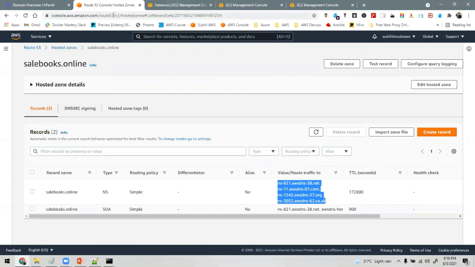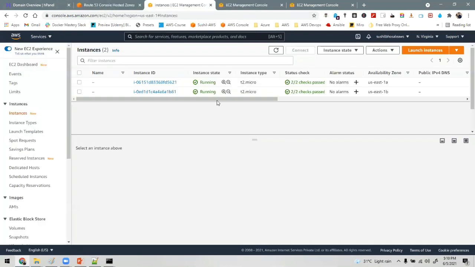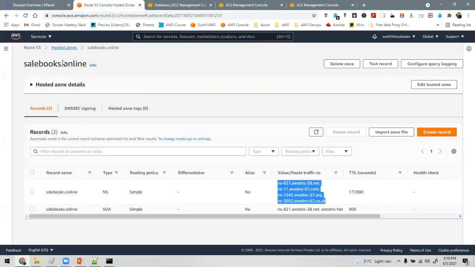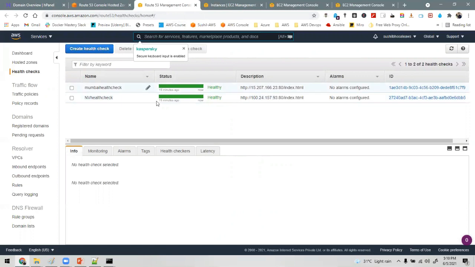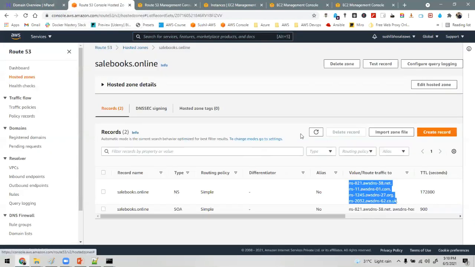Now we are going to create the records. First let's check the health. This is the health check of Route 53. Both of them are healthy. See, both of the regions are healthy. North Virginia is healthy, Mumbai is healthy. Now we are going to create the records.